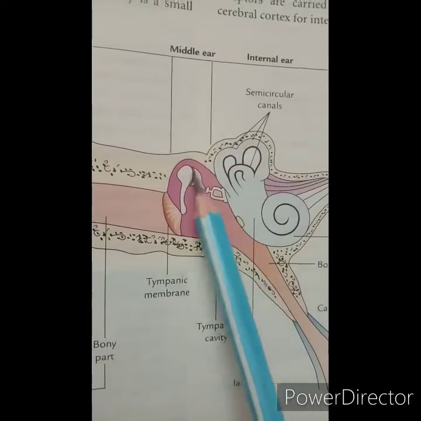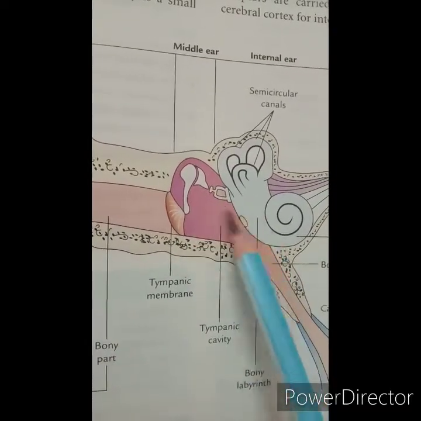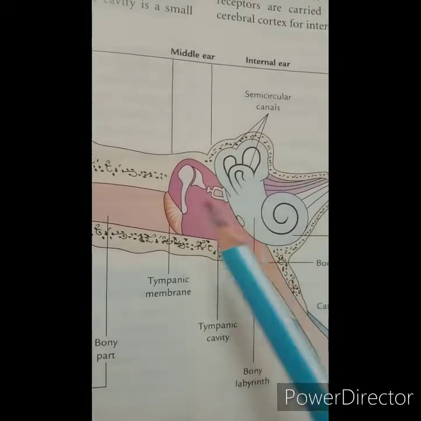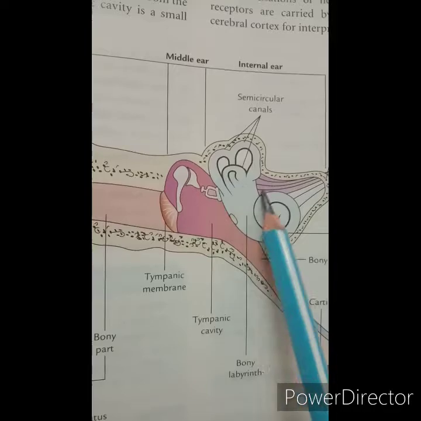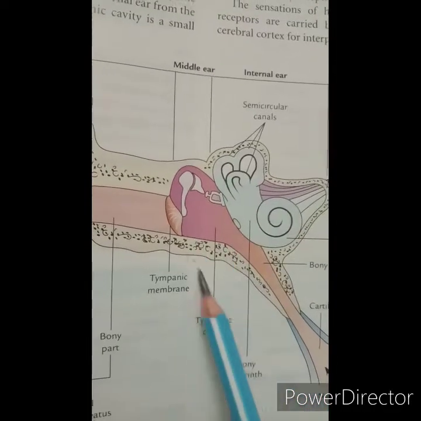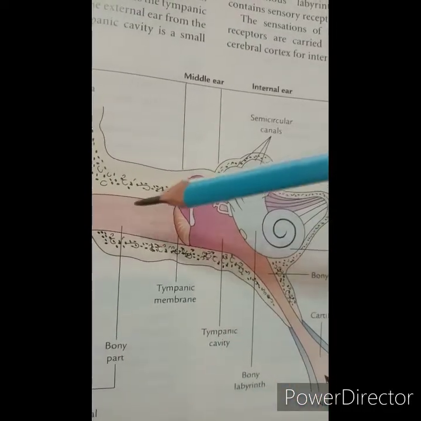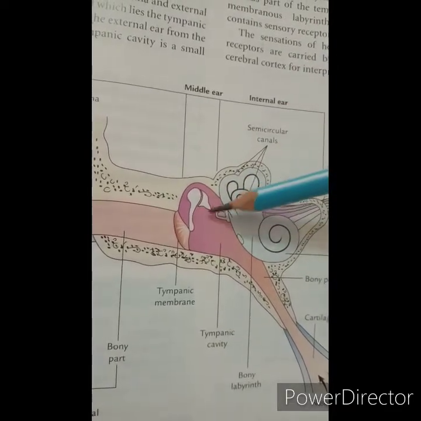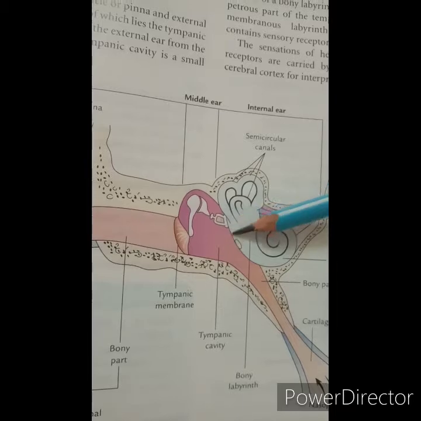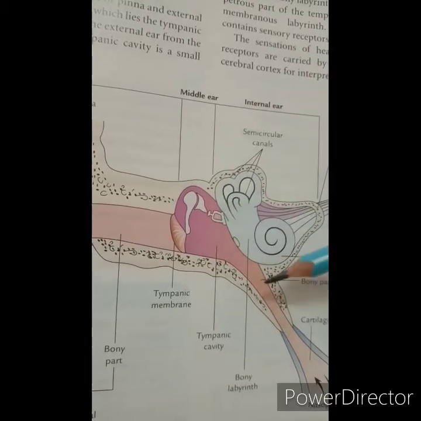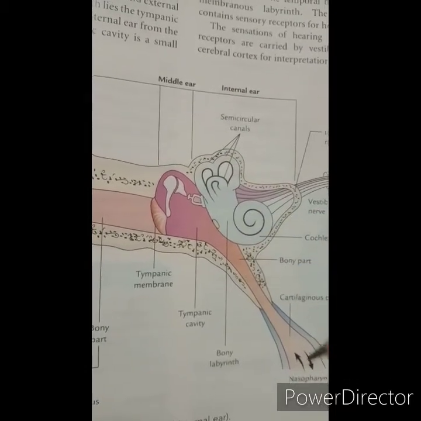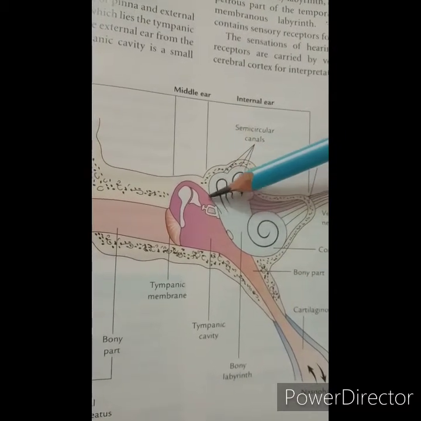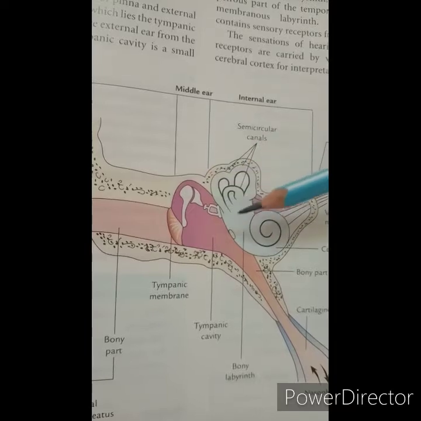Then let's see the middle ear. The middle ear is a tympanic cavity which is located in the petrous part of the temporal bone, in between the external ear and the internal ear. It is very narrow and filled with air, and it consists of the eustachian tube or pharyngotympanic tube, then the aditus, antrum and the mastoid air cells.